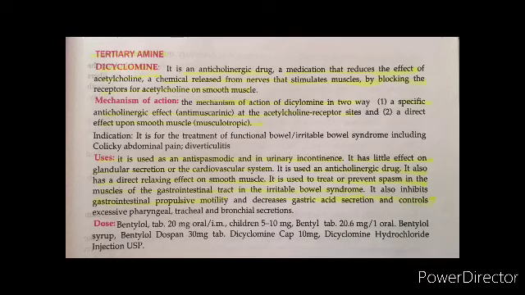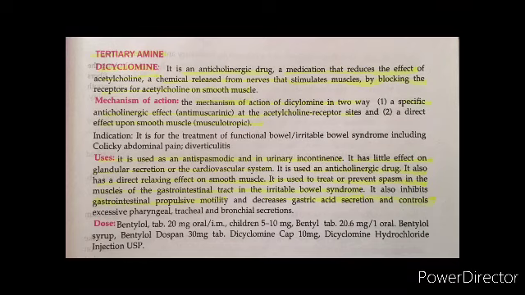And we have dicyclomine, an anticholinergic drug, a medication that reduces the effect of acetylcholine, and the mechanism of action is in two ways: a specific anticholinergic effect, antimuscarinic at the acetylcholine receptor site, and a direct effect upon smooth muscles. This is used for the treatment of functional bowel or irritable bowel syndrome, including colicky pain.